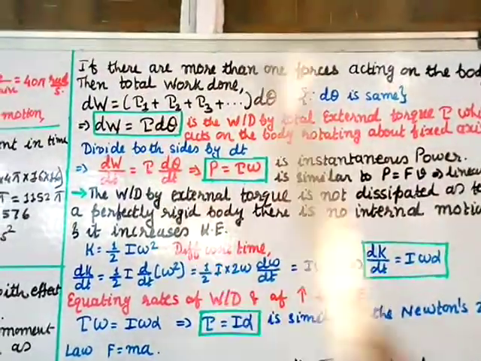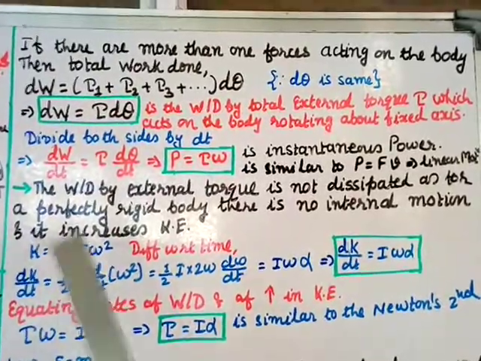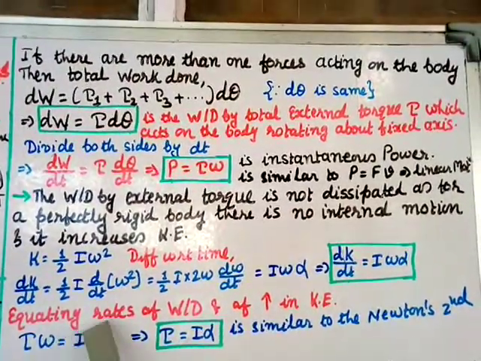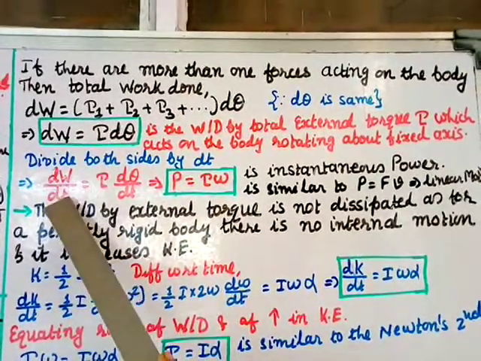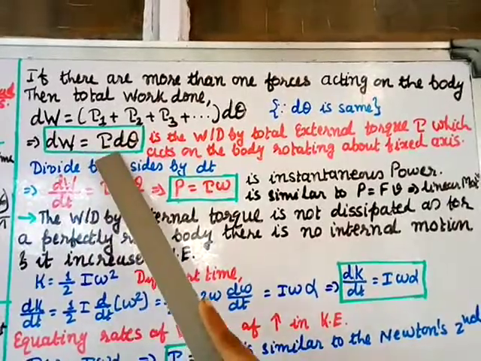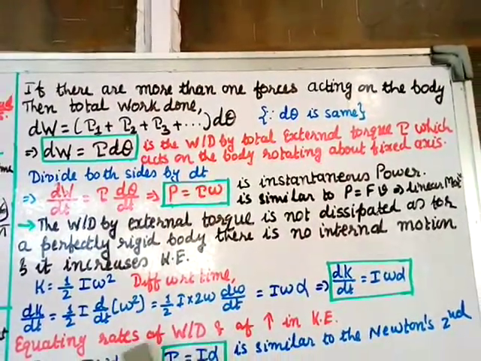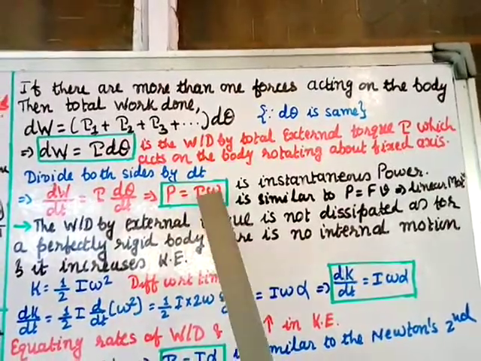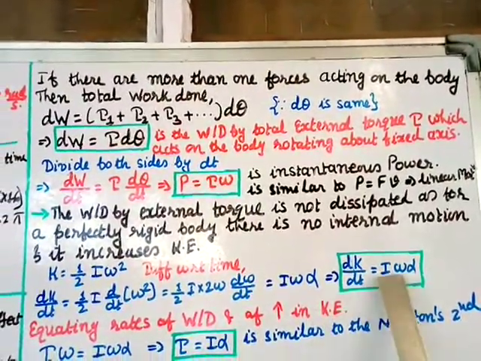Sorry, not work done but rate of work done. You have to equate the rate of work done. This is work done, and the rate of work done is dW by dt, not this one. We have to equate the rate of work done, so the rate of work done is dW by dt, and that is tau omega. So tau omega and the increase in kinetic energy, that is I omega alpha.